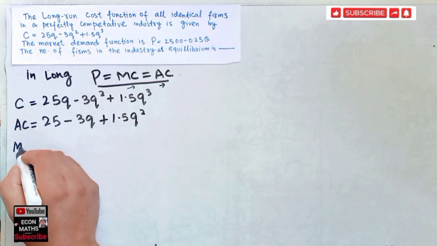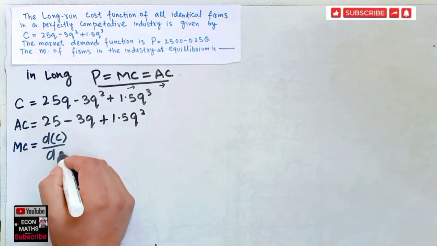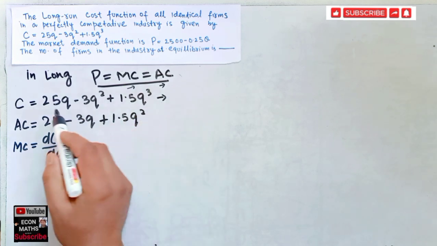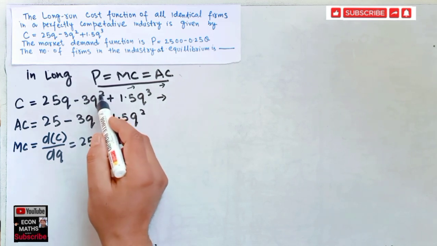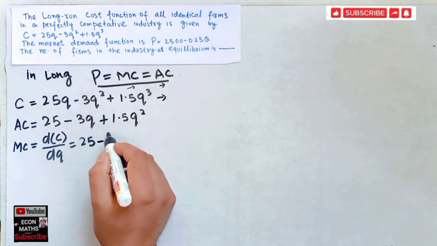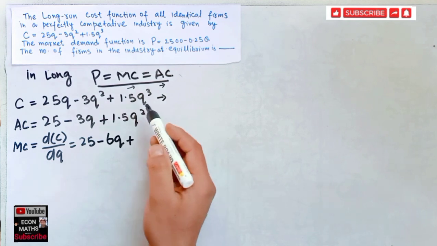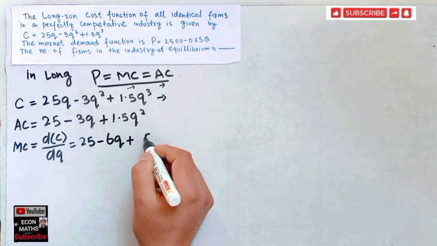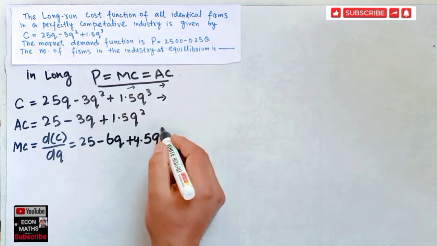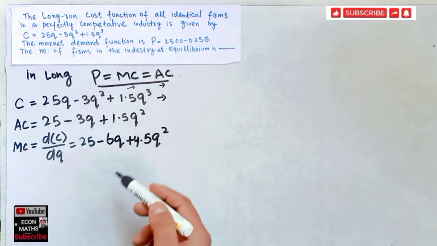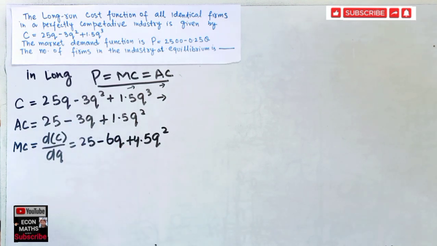Now marginal cost, as you know, is simply the derivative of the total cost function with respect to quantity. So our total cost is this. Now the derivative of q is here 1, so this is 25 minus, this 2 becomes coefficient, so 2 3s are 6q, plus here this 3 becomes coefficient, so 3 5s are 15... 3 1s are 3, and we get 4.5q square. Okay, this is simply the derivative of the total cost with respect to quantity.